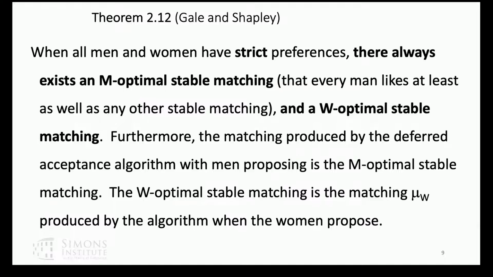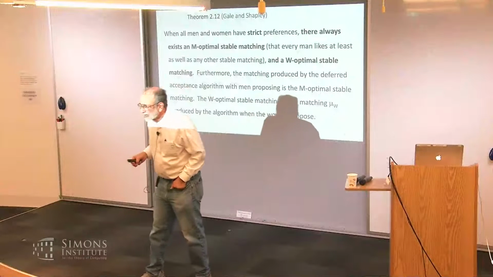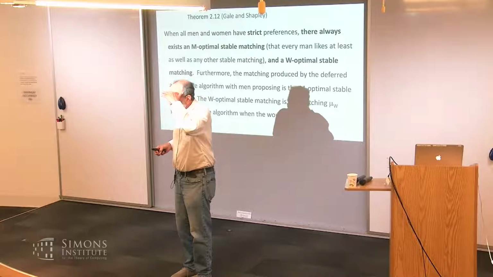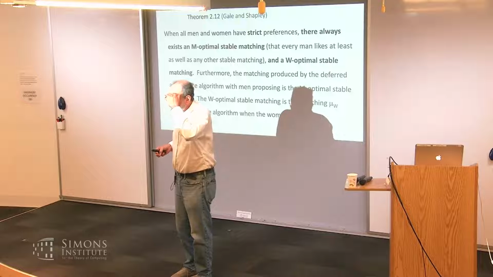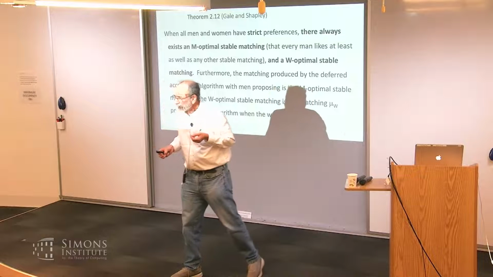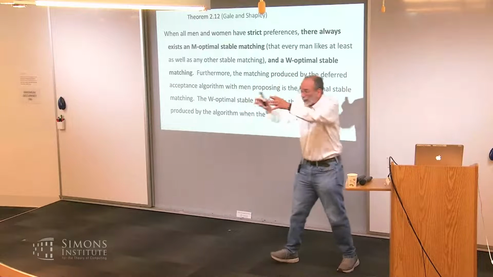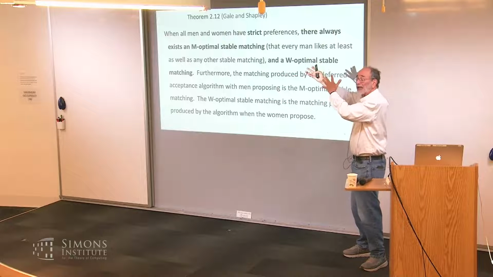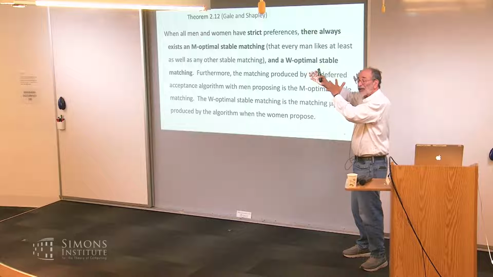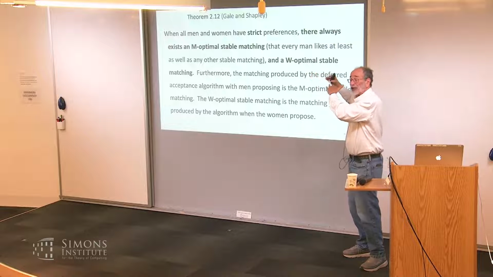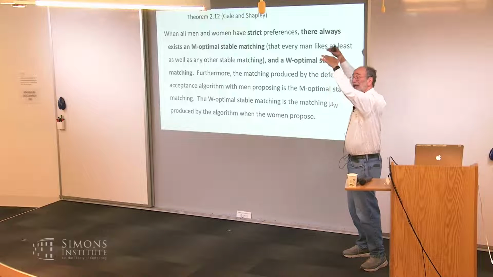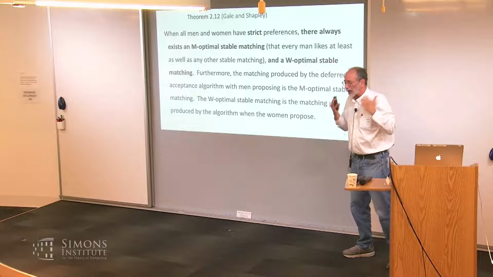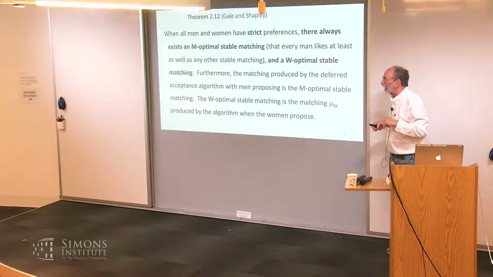Correct, but I mean, there is a step missing. You've got to get that transitivity. The women's matches are going up. Yes, so I did mention transitivity. Okay, yes, absolutely. So the point of transitivity is that the women do better and better, and the woman who rejected me when I proposed to her was better at the moment she rejected me, and has continued to be at least as good. Thank you. So that's the point of transitivity there.